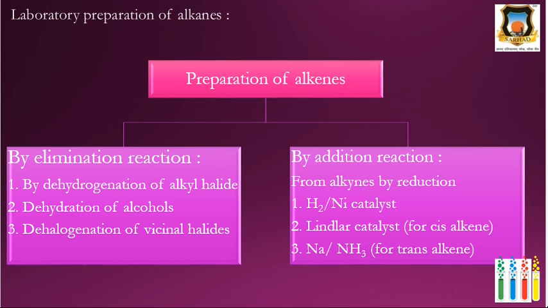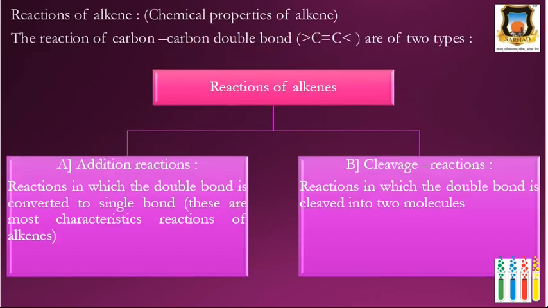Reactions of alkene. The chemical properties of alkene are the reactions of alkene. The reactions of the carbon-carbon double bond are of two types. First is the addition reaction, second is the cleavage reaction. Reactions in which the double bond is converted into a single bond are the characteristic reactions of alkene, called addition reactions. And cleavage reaction means reactions in which the carbon-carbon double bond is cleaved into two molecules.